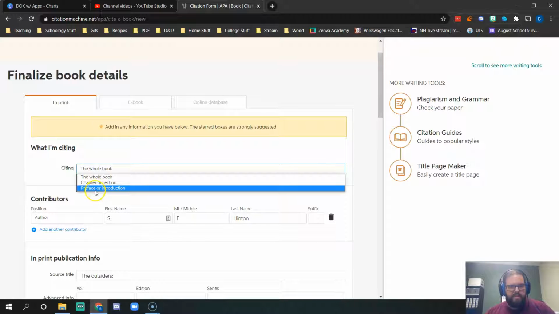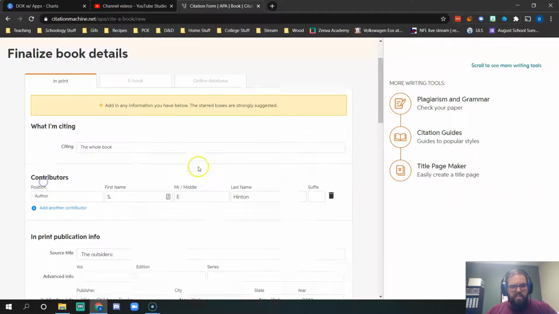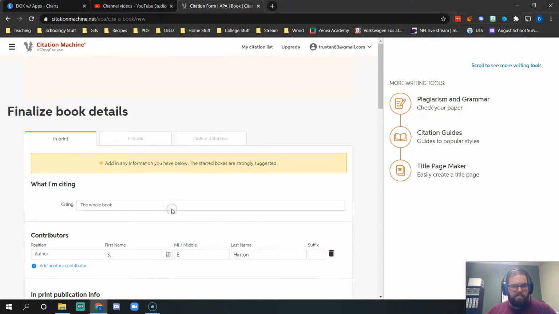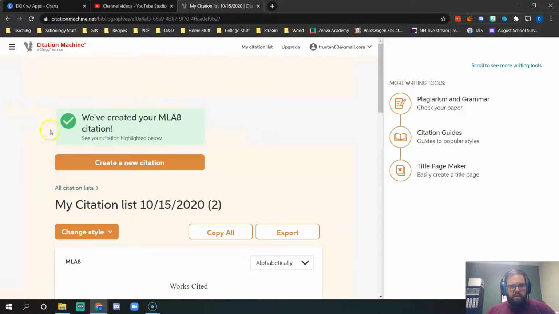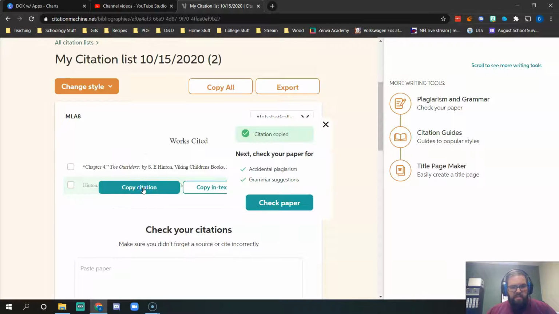You could cite certain chapters. You could cite the preface or introduction. Let's say if I cite the whole book, I'm done. Complete citation. We've now created your citation here, and there it is right there. So I just copy that citation, and then I could go into whatever paper I'm going to, whatever bibliography I'm going to, and add that citation in there.